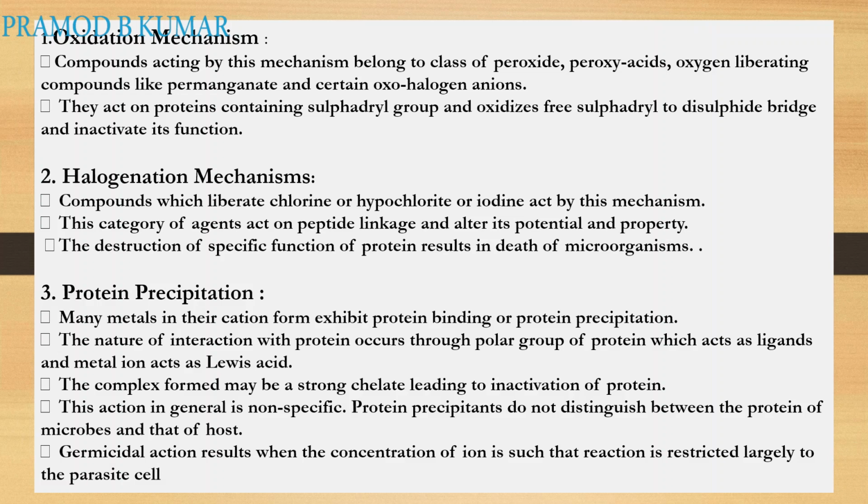Now, what is protein precipitation? Many metals in their cationic form exhibit protein binding or protein precipitation. What do we mean by precipitation of protein? The protein comes out of its solution. The interaction with the protein occurs through polar groups of the protein, which act as a ligand, and a metal ion which acts as a Lewis acid. Proteins contain many SH groups, OH groups and so on, which act as ligands.